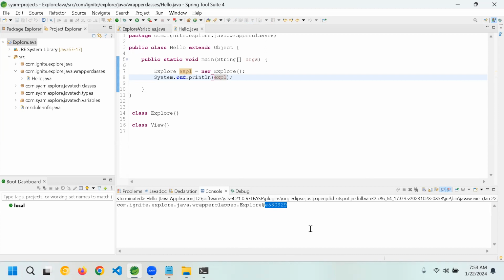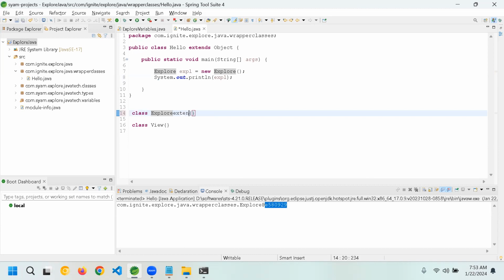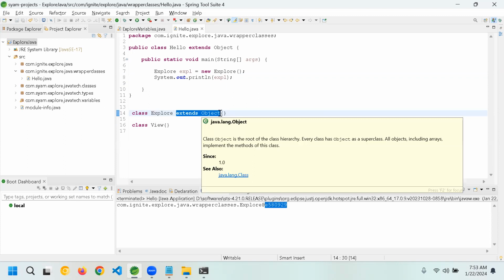E580929, correct? Who is giving this one? So that is where your object class by default, it is like this: explore extends object.